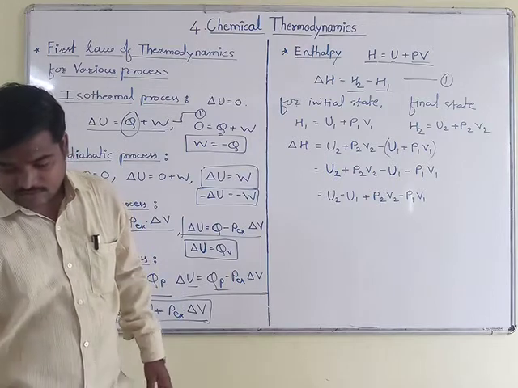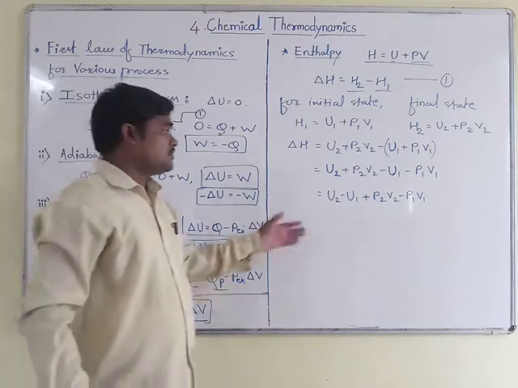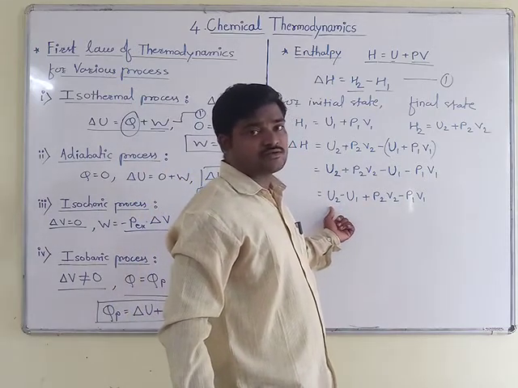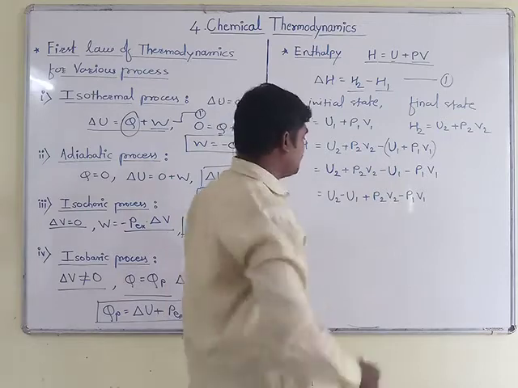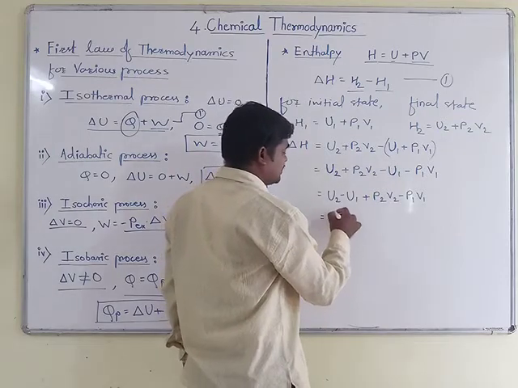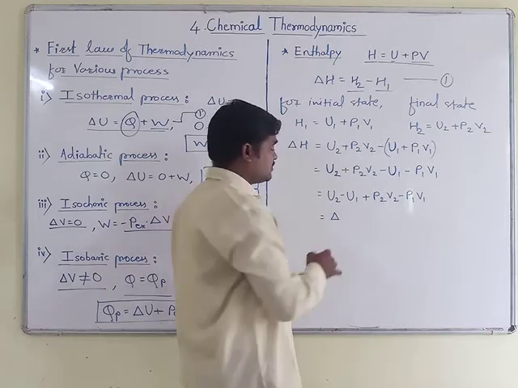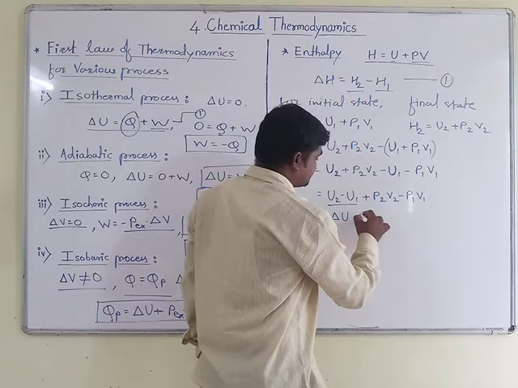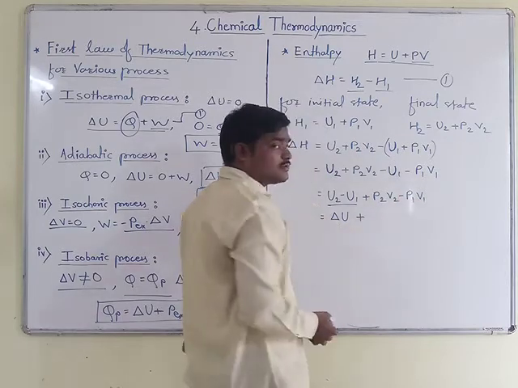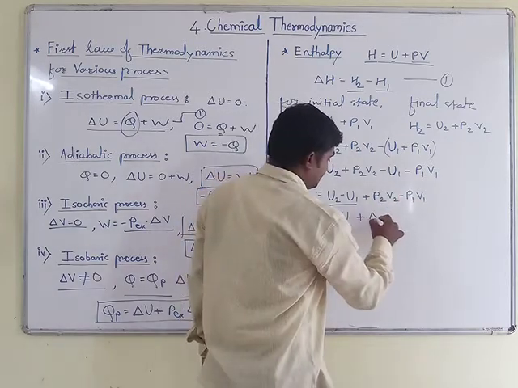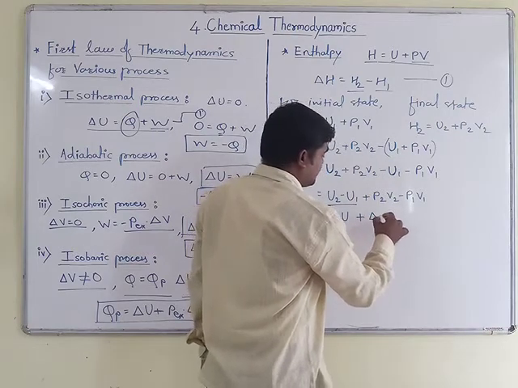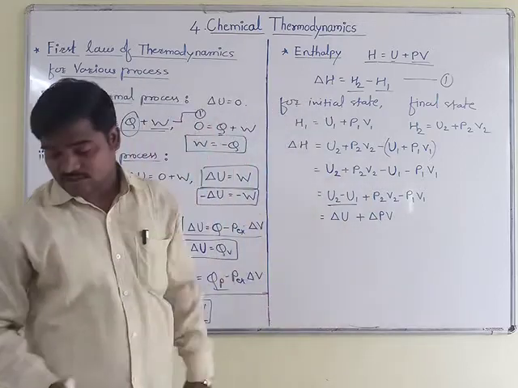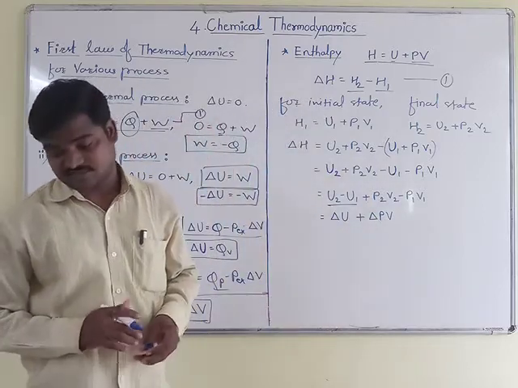Now in this equation, we already know that final minus initial values we take for change. Therefore I will write this equation in the form of change, that is delta U you will get here plus P2 V2 minus P1 V1. For that change I will use the term delta PV. Okay, so this is the modification for change in those terms.